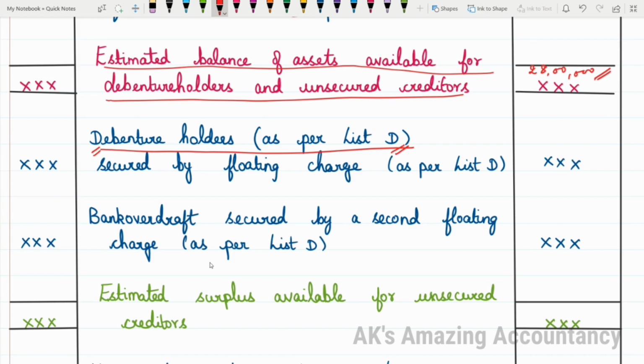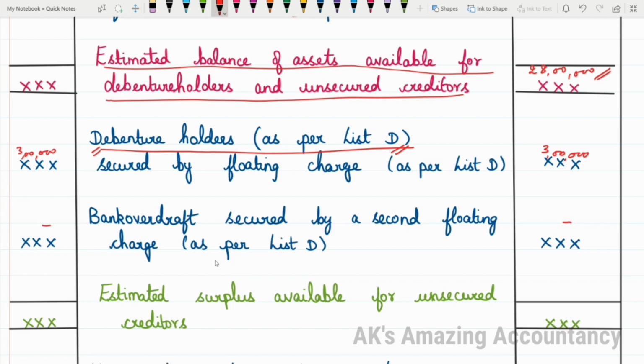Debenture holders secured by floating charge as per list D. So let us imagine that the amount given to you in the problem as debenture holders is, just for the sake of example only, 3 lakhs. So you will be entering 3 lakhs here and you will be entering 3 lakhs here also. Okay. Now that is entered. Then if at all you have any bank overdraft, that will come here. If bank overdraft is given, you will enter it here, and again you will be entering it here also.